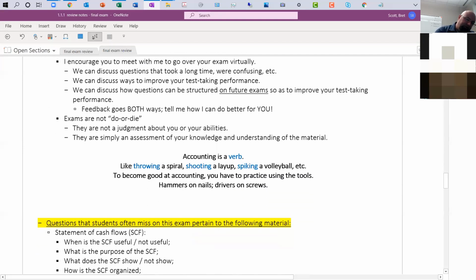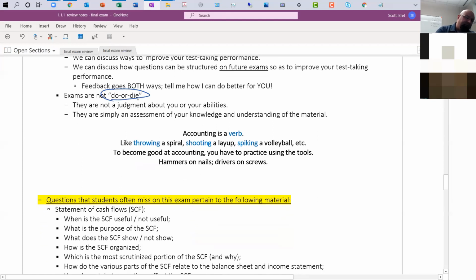Let's see here. Exams are not do or die. Even this final exam is just a way to see how much material you've retained over the past 15 weeks. It's a lot to ask of you, but if you've been doing the work, it's just another checkpoint. You've gone through all these different questions, exams, and homework assignments. How much have you retained? Going back and reviewing material shouldn't be arduous.